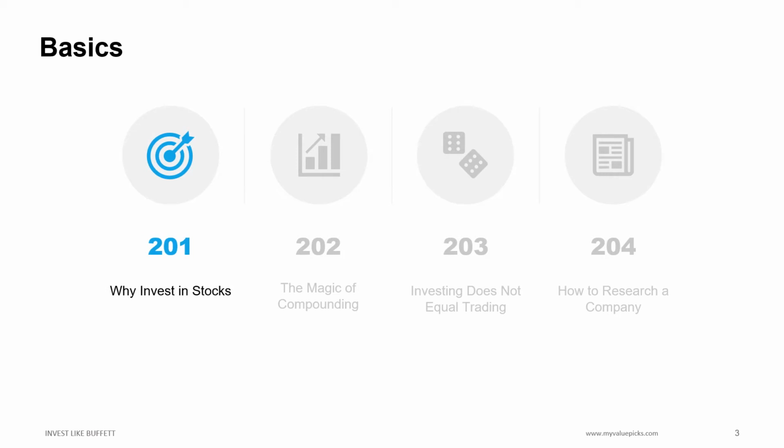Stock markets are volatile. Why should one invest in stocks? What are the different types of investments? Let's look at four main asset classes that investors can choose from: real estate, gold, fixed deposits, and stocks.